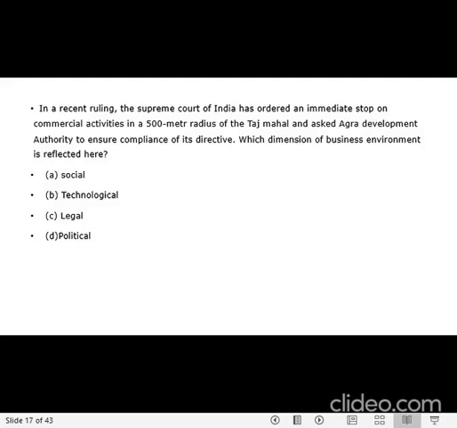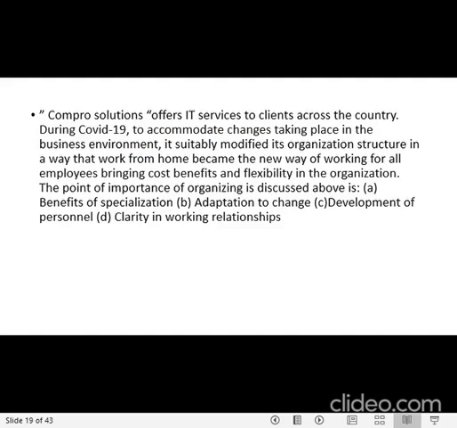So, which dimension of business environment is reflected here? There is no doubt at all. It is a very direct question, it's a knowledge based question. Just see Supreme Court, Agra, then Taj Mahal. So, all of this has been speaking directly towards the legal authorities. We go to the next question.